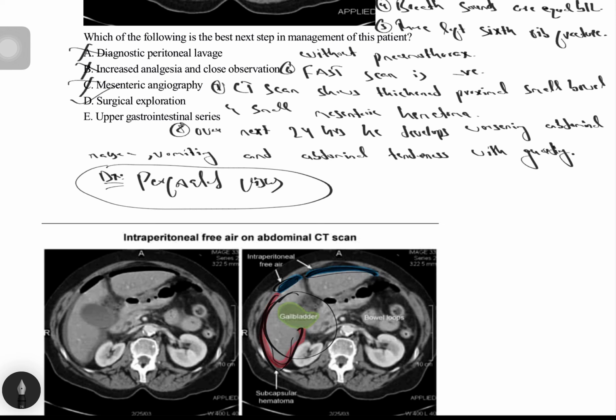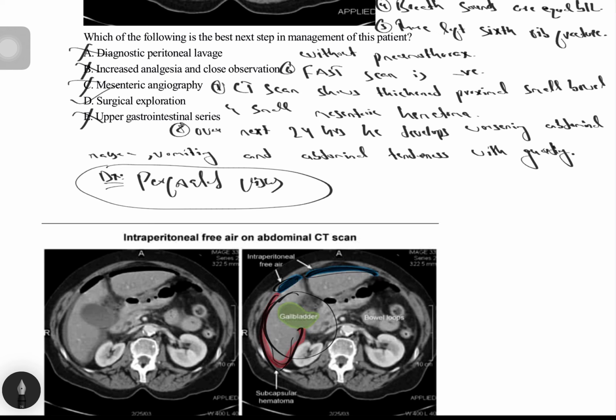Choice C, mesenteric angiography. Mesenteric angiography is used to evaluate the blood supply to the small and large intestine in case of suspected injury, occlusion, or bleeding. This patient has clear-cut perforated viscus, so no need to do mesenteric angiography. Choice E, upper gastrointestinal series.